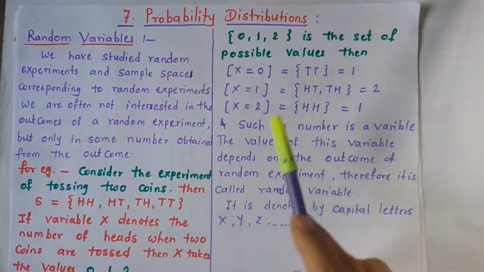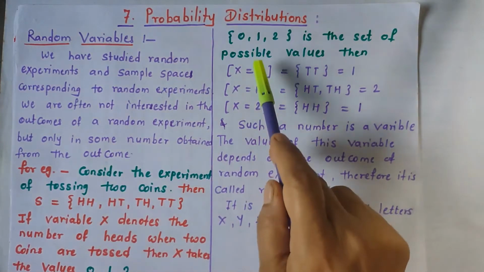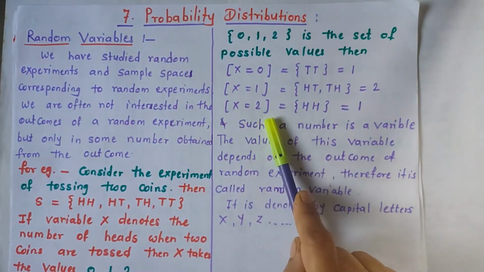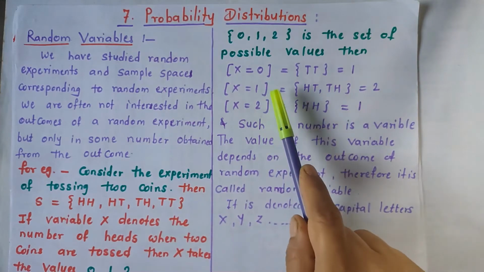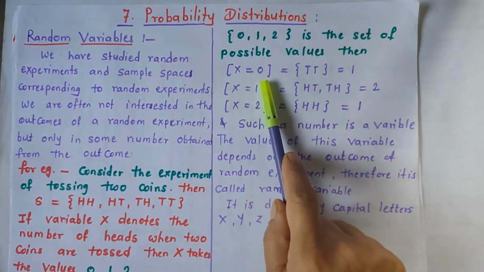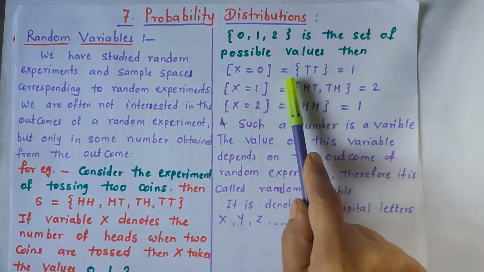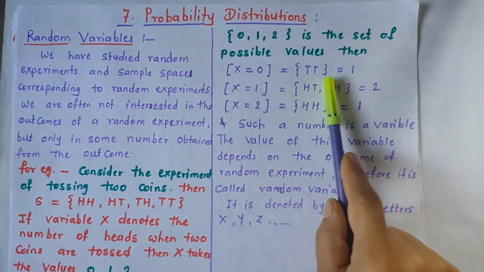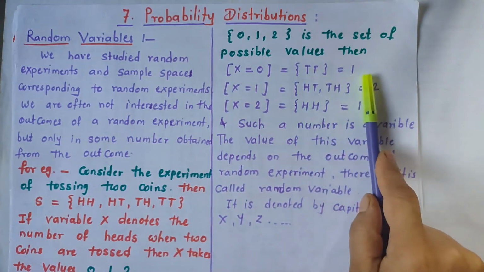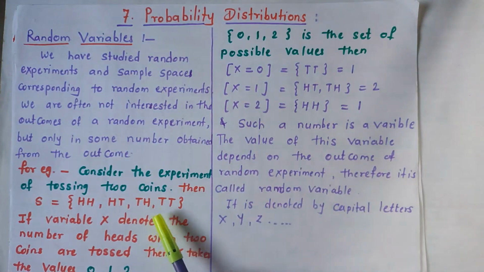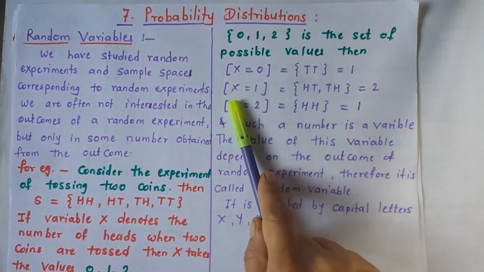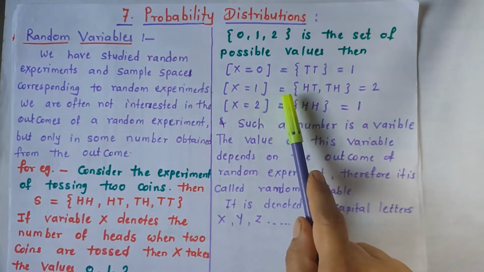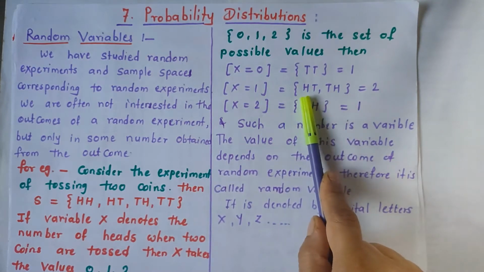The possible values are no heads, that is X is equal to 0; only one head, that is X is equal to 1; and both heads, that is X is equal to 2. If X is equal to 0, the pair is TT. Here both are tails, no heads. The number of such pairs is only 1 in this experiment. If X is equal to 1, that is only one head, the possible pairs are HT and TH.